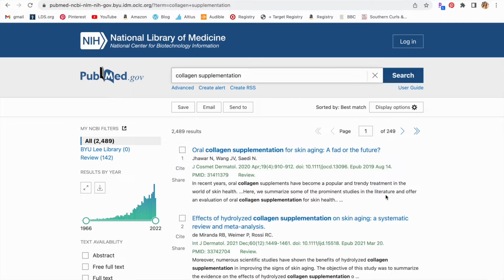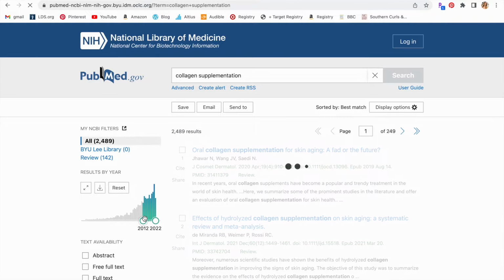The first thing I'm going to do is narrow down the window of time that my search results are in. I'm going to take the little cursor, move it along, and go for about a 10-year span here, so that I narrow down my options and find research that's more current.